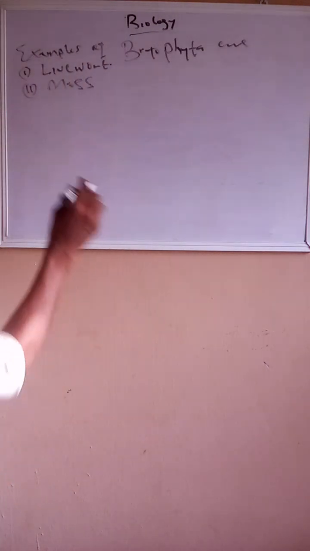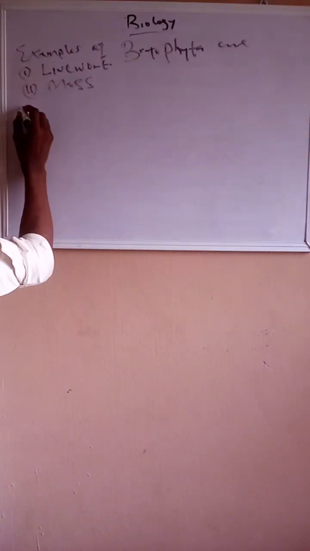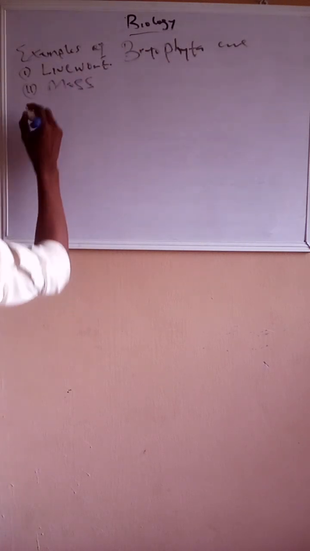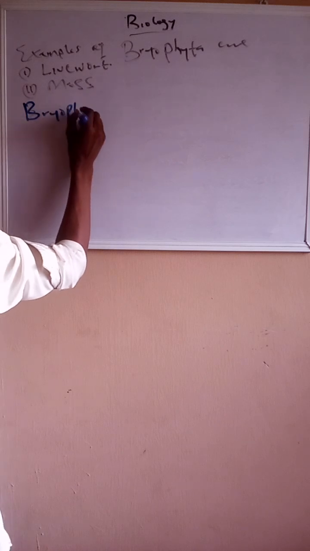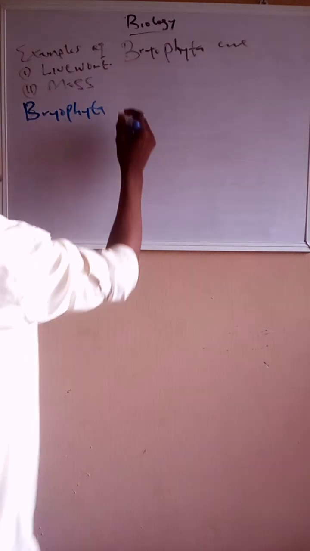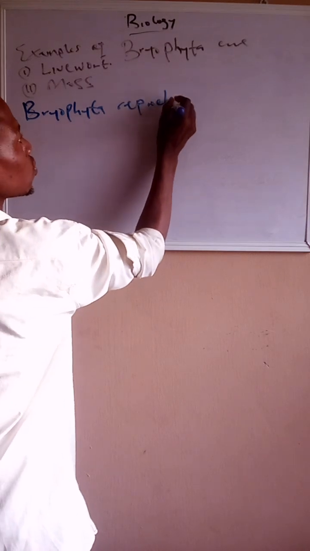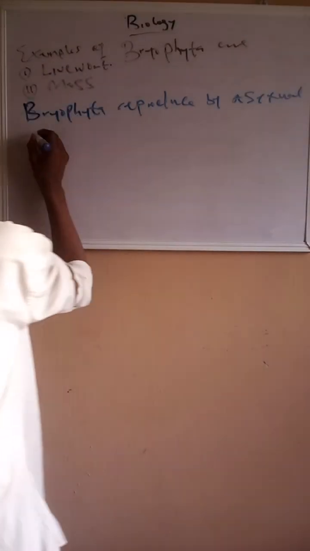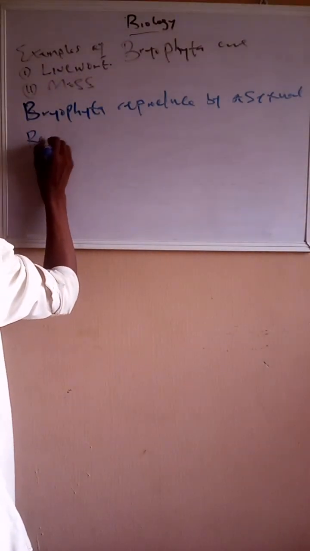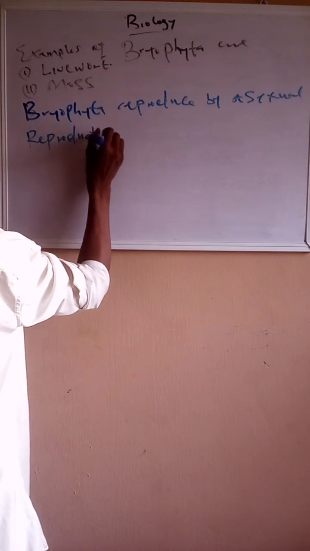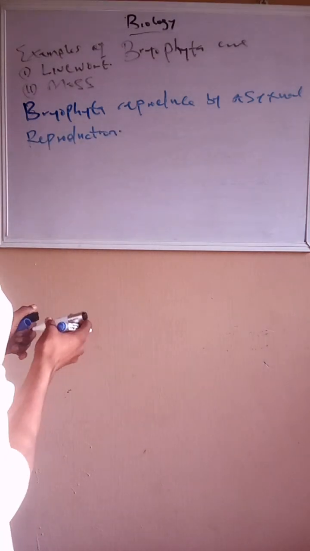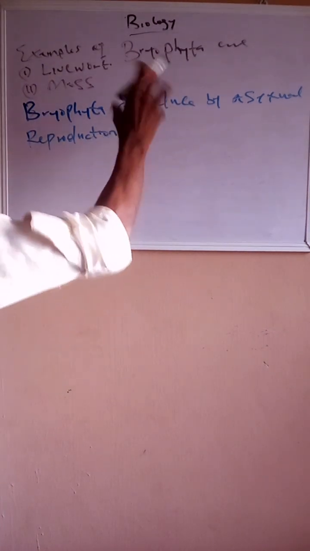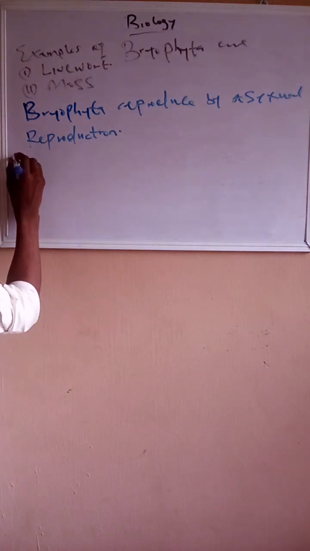But before that, let me also mention in the characteristics that most of the bryophyta reproduce by asexual reproduction. So that is our basic characteristics and examples of bryophyta. Now let's go to the advanced one.